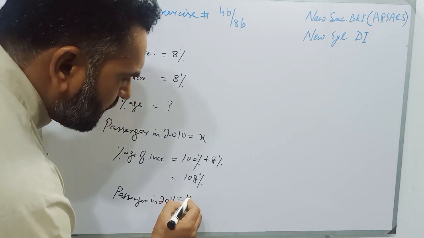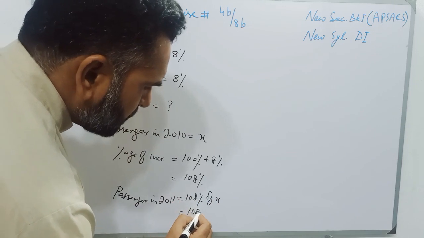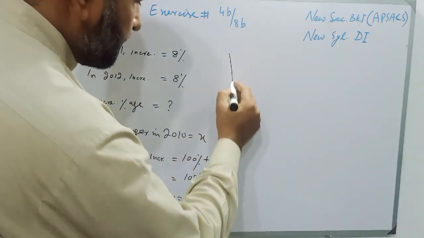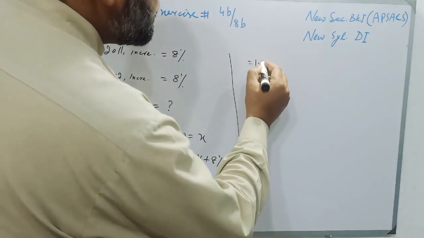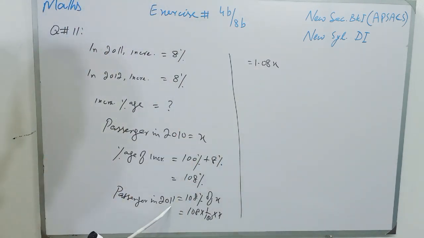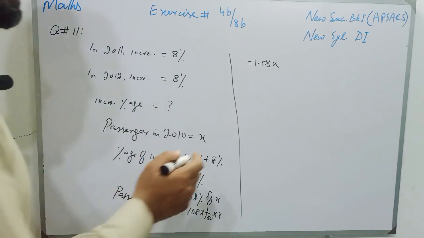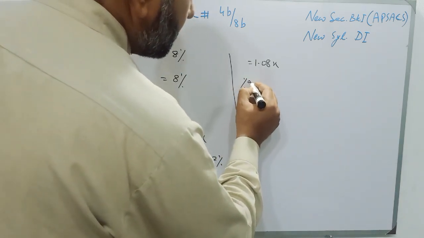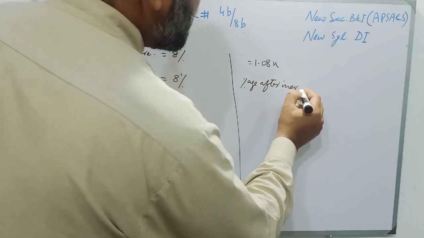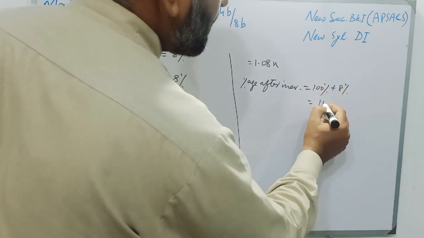will be 108% of x. So students, it will become 108 multiplied by 1 over 100 multiplied by x, and it will become 1.08x. Again students, these are the passengers in 2011, and in 2012 again there is an increment of 8%. So the percentage after increment again will be 100% plus 8%, and it will become 108%.